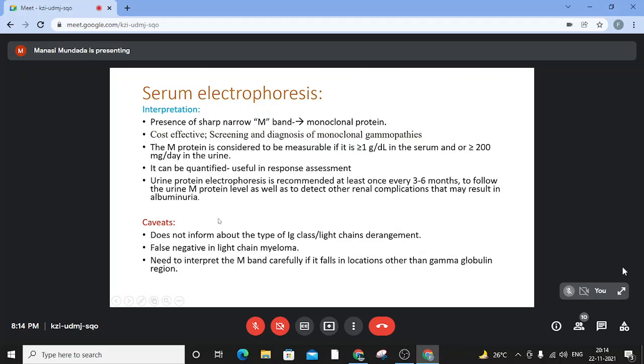What are the caveats? It does not tell you the type of immunoglobulin class or the light chain derangement. It might be false negative in light chain myelomas, wherein only light chains are secreted and there are no associated heavy chains. And it is important to interpret the M band carefully if it falls in locations other than the gamma globulin region, as we saw earlier.